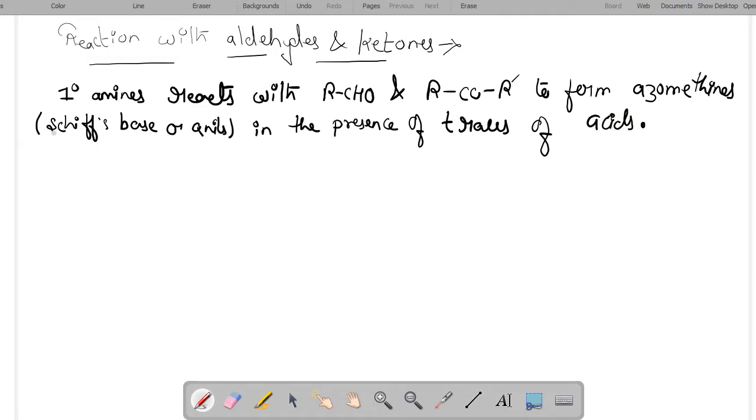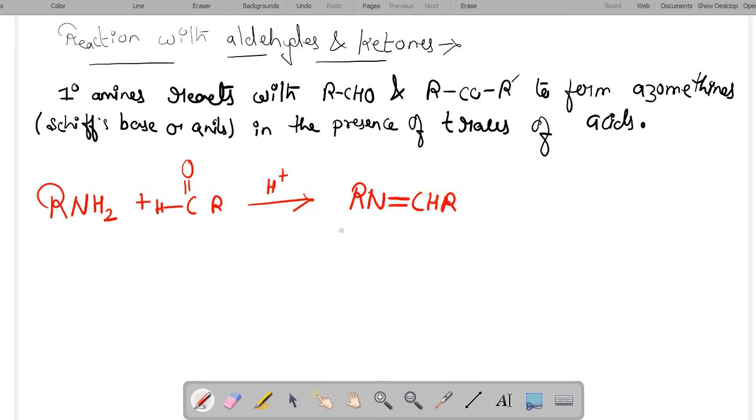So the general reaction here will become primary amines reacting with either aldehydes or ketones in the presence of small amount of acids to form Schiff's base, or anil, with the removal of water here.